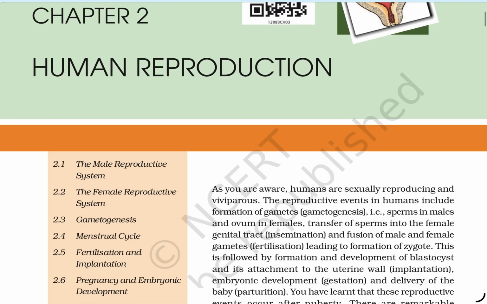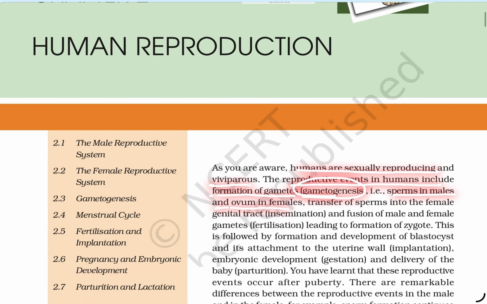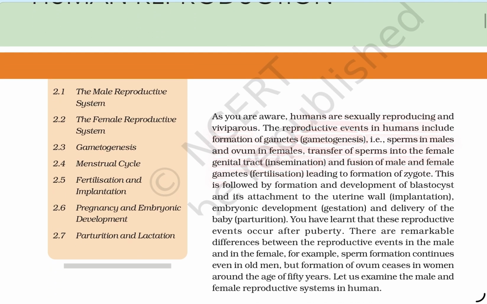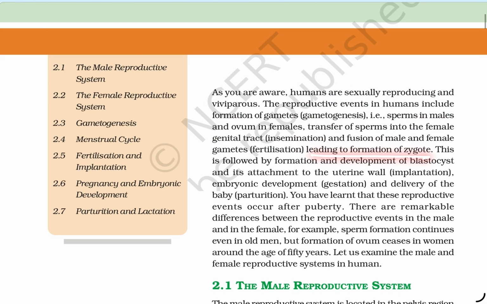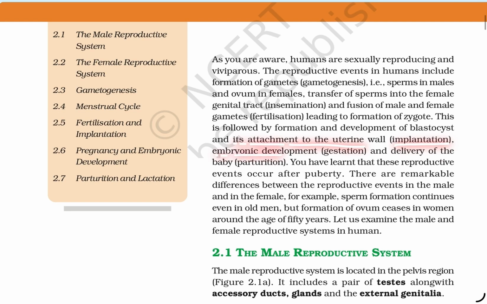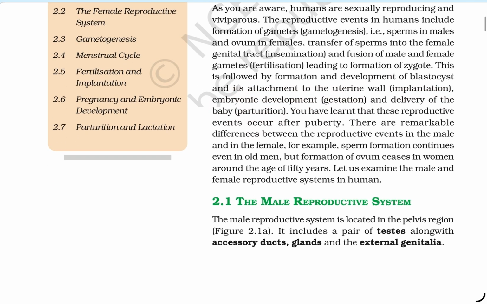Human reproduction. As you are aware, humans are sexually reproducing and viviparous. The reproductive events in humans include formation of gametes, gametogenesis, sperm in the males and ovum in the females; transfer of sperm into the female genital tract, insemination; the fusion of male and female gametes, fertilization, leading to formation of a zygote. It is followed by the formation and development of the blastocyst and its attachment to the uterine wall, implantation, embryonic development, gestation, and delivery of the baby, parturition.